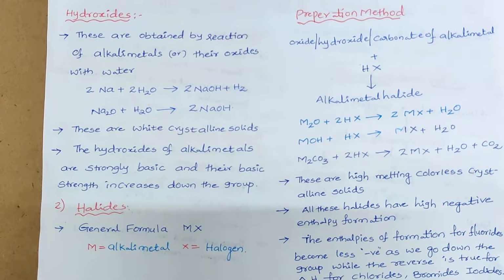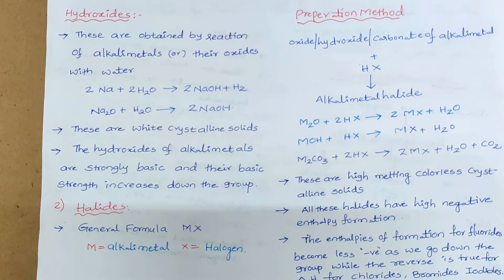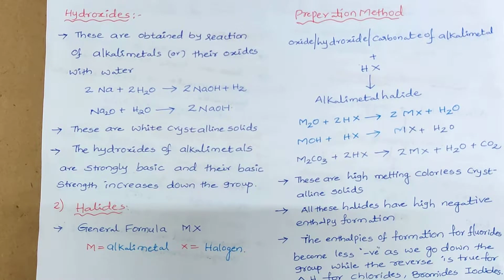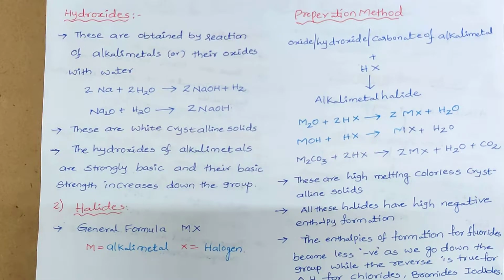These hydroxides are generally white crystalline solids, and the presence of the OH group is responsible for the basic nature of the compound. That's why all the hydroxides of alkali metals are strongly basic in nature. As we move down the group, the basicity increases. CsOH, cesium hydroxide, is more basic in nature. Lithium hydroxide is less basic in nature. This is about the hydroxides and their properties.